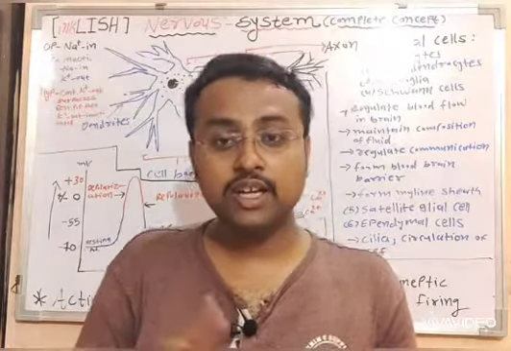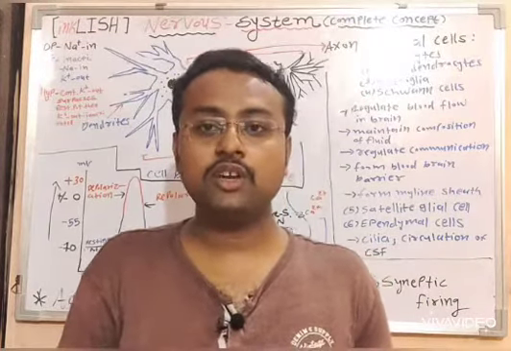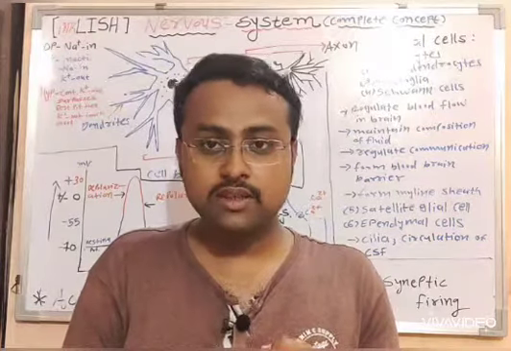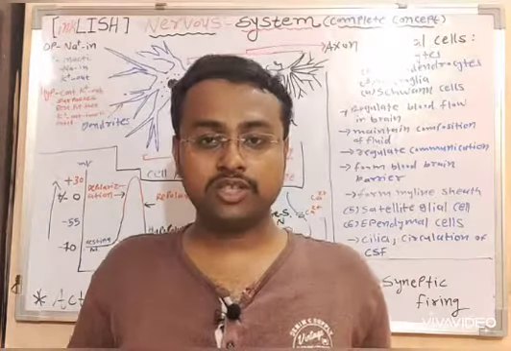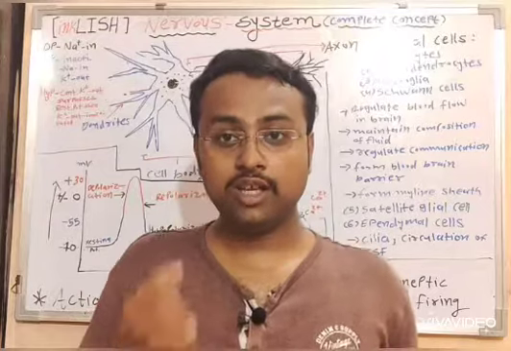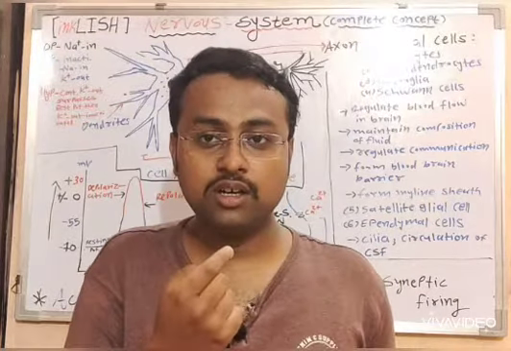So the first one is the detection or the sensation of the stimulus, which can be detected by many receptors present in our body. Like there are chemoreceptors present in our tongue.